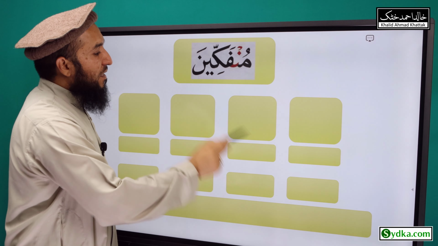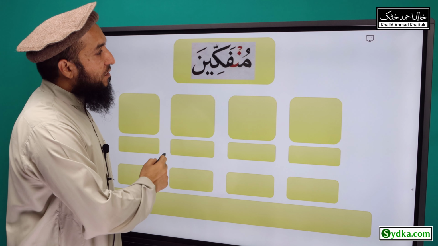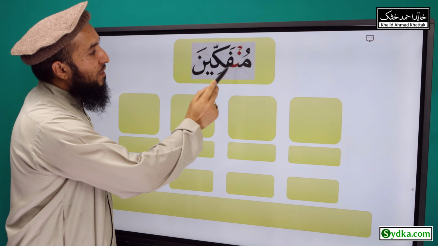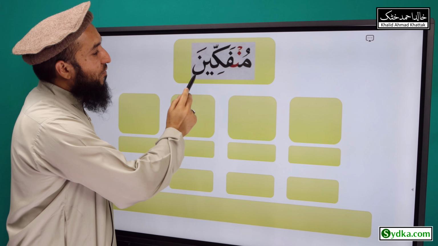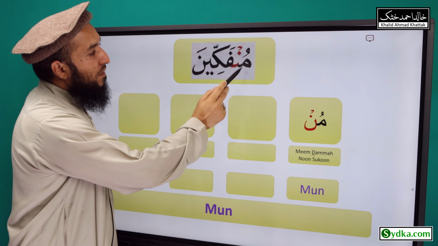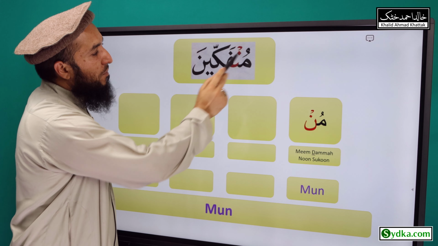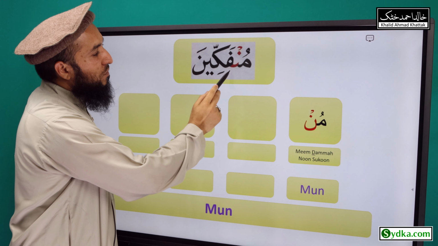mufakkina, and it can be divided into 4 syllables. The first one is mu, the second one is fak, the third one is ki, and the fourth one is na. The first syllable we have is mim dhamma noon sukoon mu.